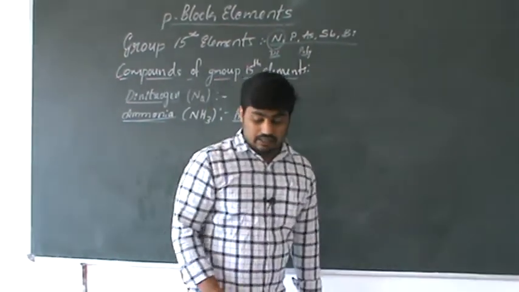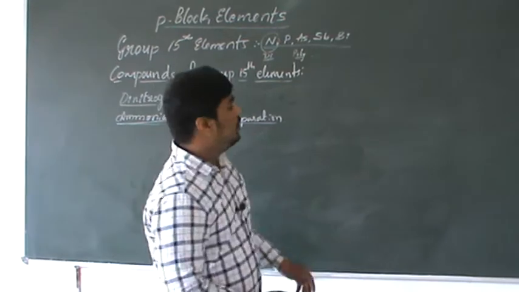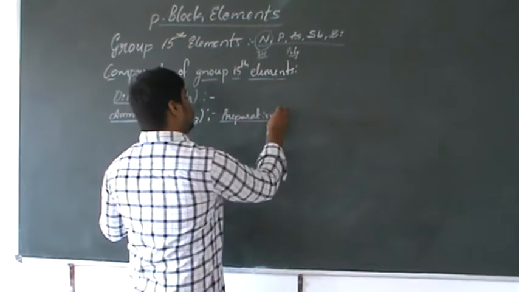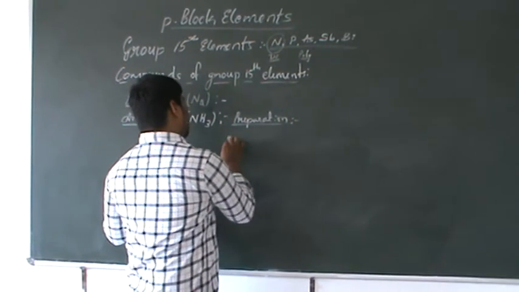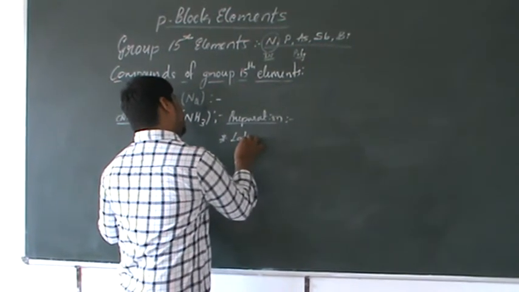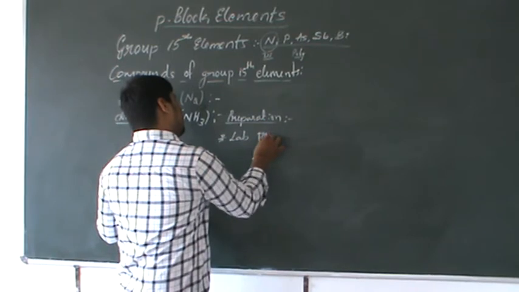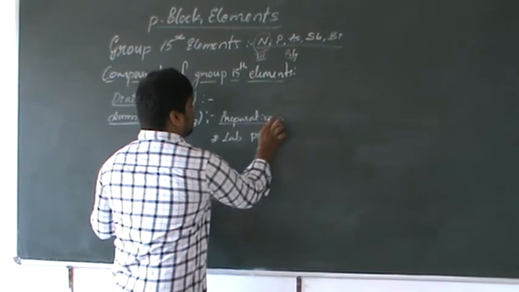How to prepare ammonia? What is the preparation method? There are two important methods. The first one is laboratory preparation.